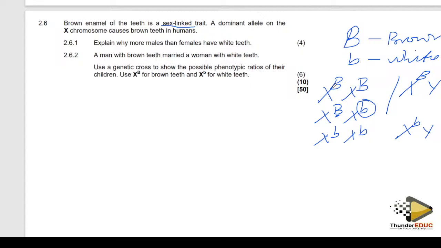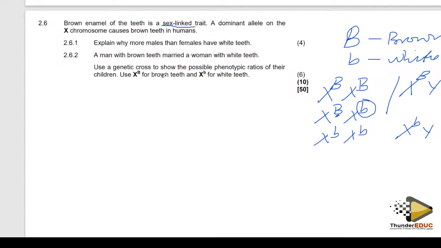The individual is still brown, not white. So for the lady to have white teeth or that sex-linked disorder, she must have two recessive alleles, but males only have one recessive allele. So it is very common in males.